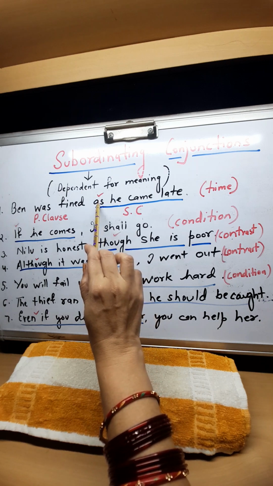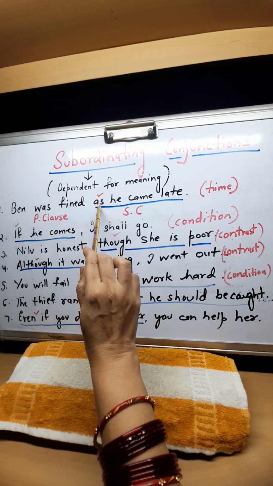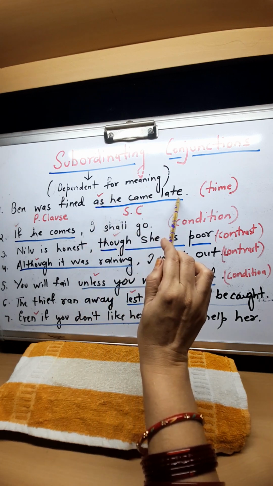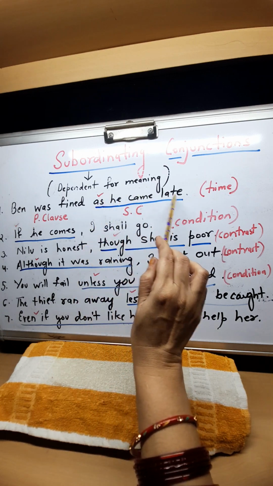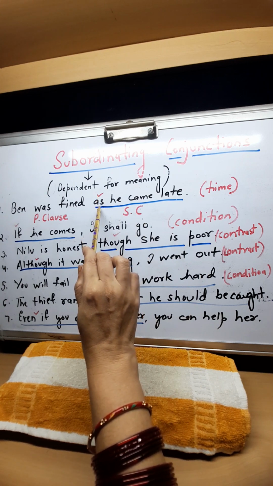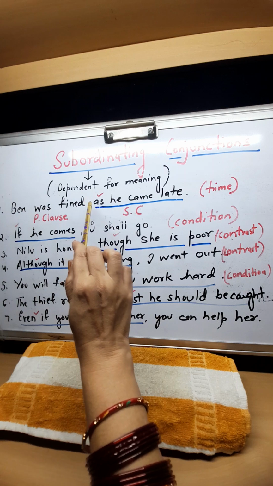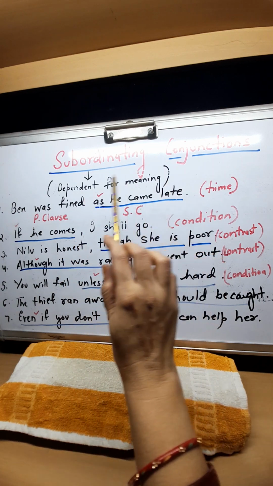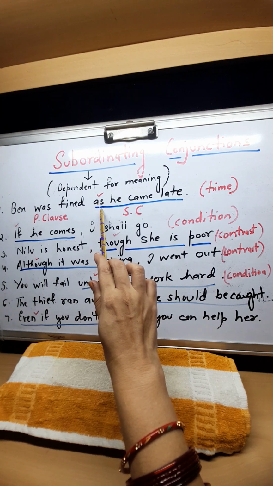And as is the subordinating conjunction, because this part of the sentence has a conjunction, and this conjunction is giving the meaning of the clause.